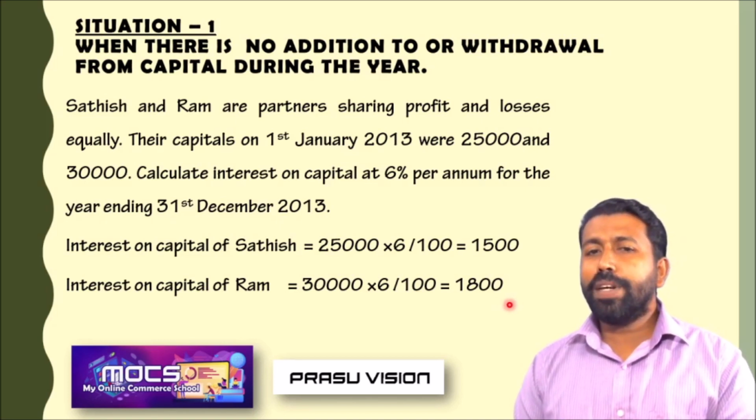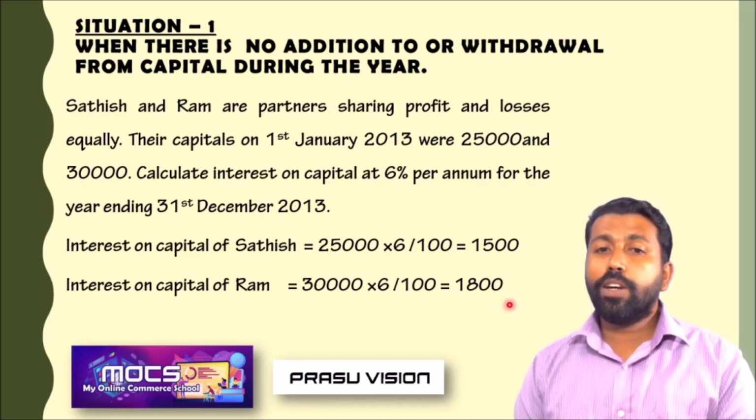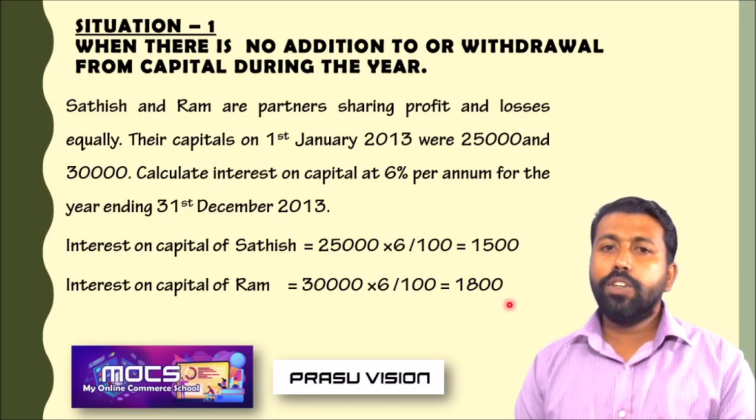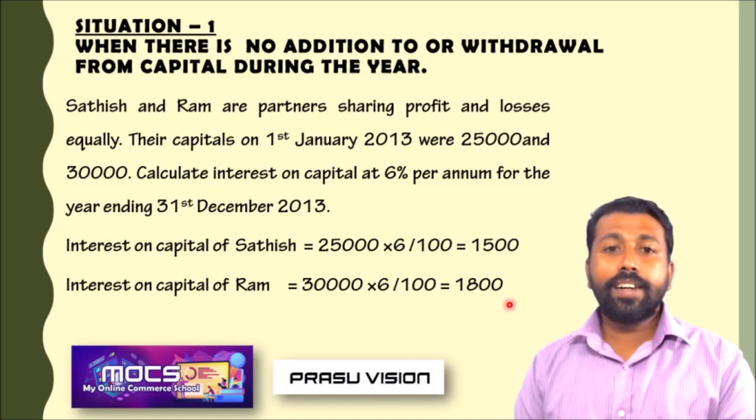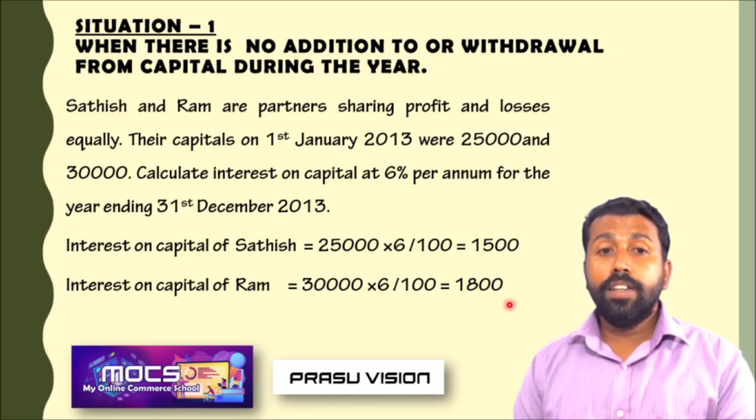I think you are remembering where we have to record this amount. I hope you remember that it is recorded on the credit side of partners' capital accounts. We will write interest on capital, then in Sadish's column 1,500 and Ram's 1,800.